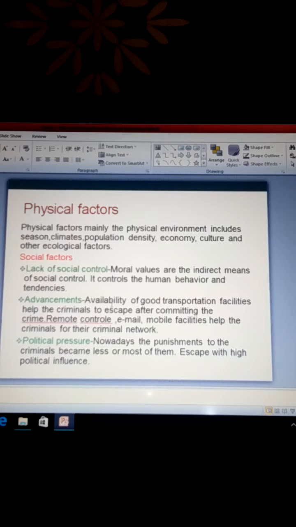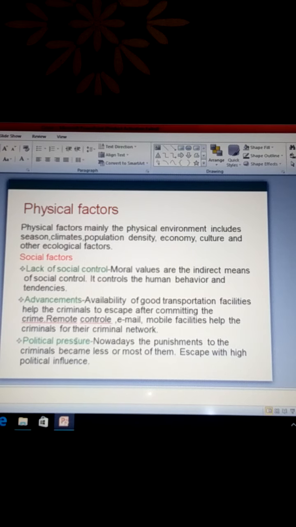Advancements. Availability of good transportation facilities helps the criminals to escape after committing the crime. Understand? Advancement means new facilities spreading day by day in our society. The facilities of remote control, email and mobile help the criminals in their criminal network.